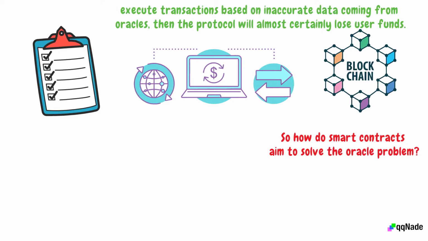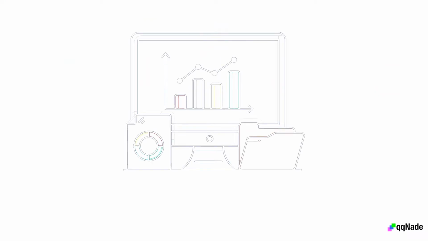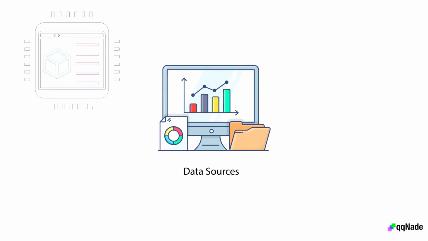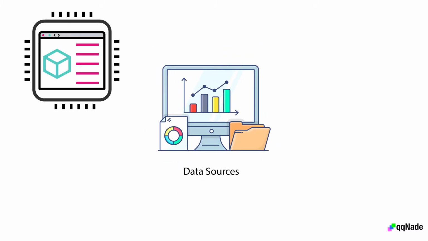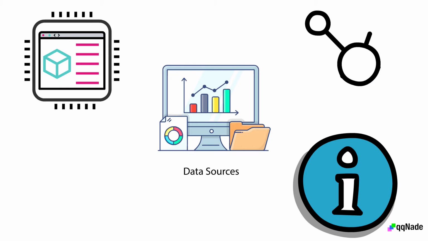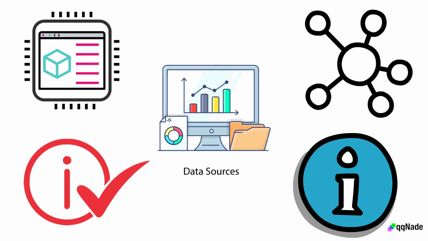By using decentralized networks. As the name implies, decentralized networks are not controlled by a single authority, which makes them hard to fail. Decentralized oracle networks work by connecting multiple data sources that are confirmed to be reliable to multiple independent oracle node operators to establish end-to-end decentralization of information. Decentralized oracles help to reduce financial losses in the decentralized finance space caused by smart contracts working with inaccurate information.